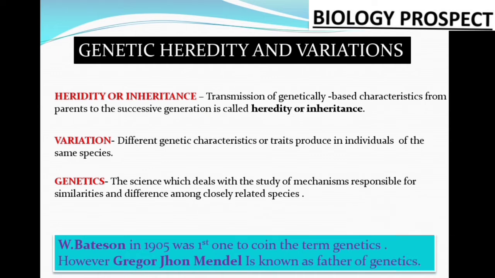That means transmission of genetically based characteristics from the parents to the offspring or the successive generation is called heredity. Whatever qualities or characteristics our parents have are passed genetically from one parent to the next successive generation. That is called heredity or inheritance.